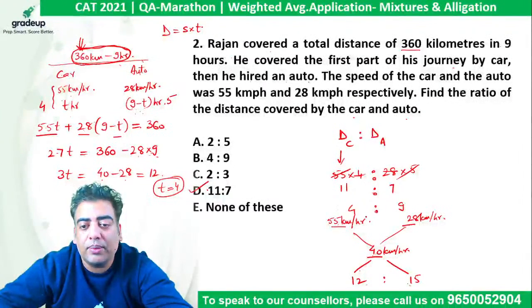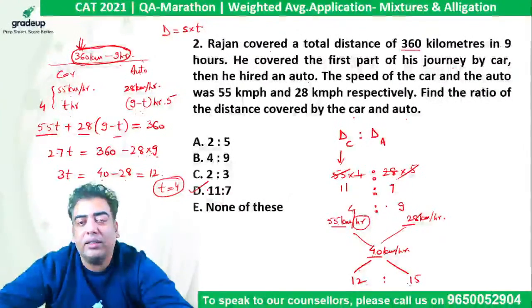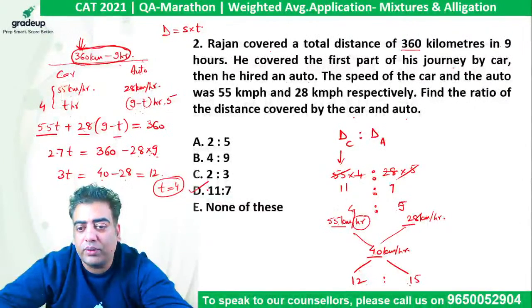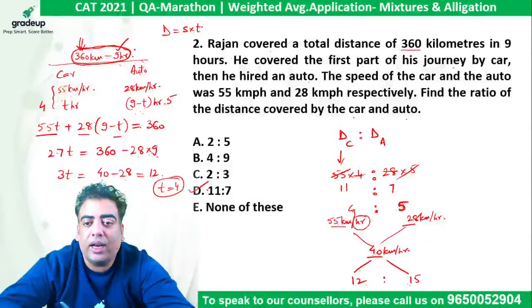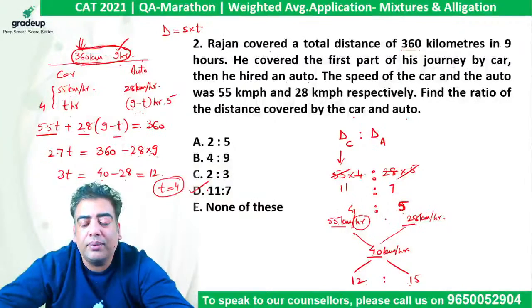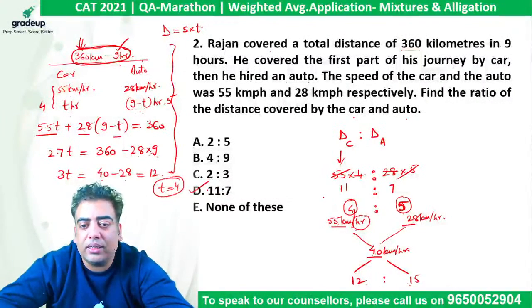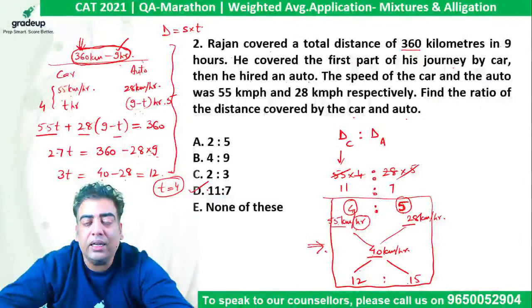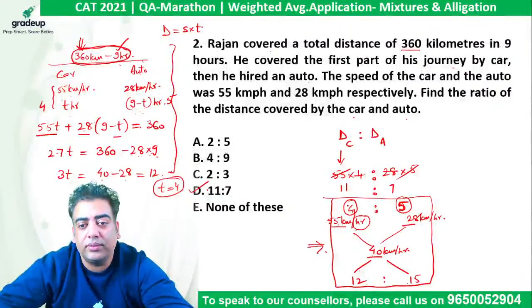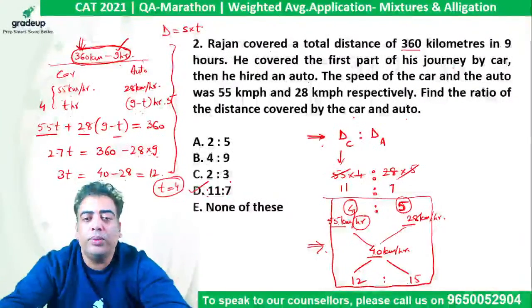Again, the ratio gives us the thing which is there in the denominator. So total time will be divided in the ratio 4:, this is 5 not 9, in the ratio 4:5. Because your total time is 9 hours and these values add up to 9, it means he traveled by car for 4 hours and by auto for 5 hours. Now all this calculation is carried out in just this much of space, right? And it's very easy to solve questions with the help of alligation. Now you can calculate the distances covered and the ratio finally comes out to be 11:7.